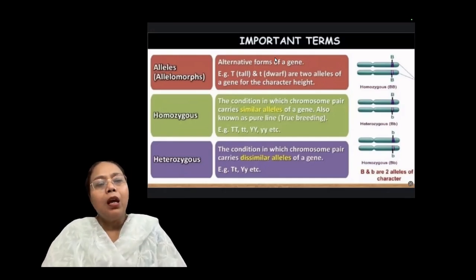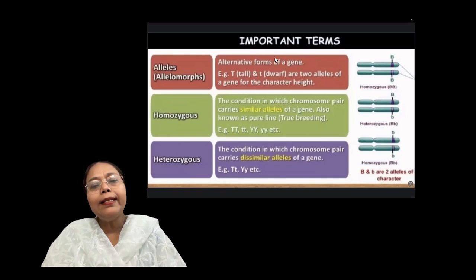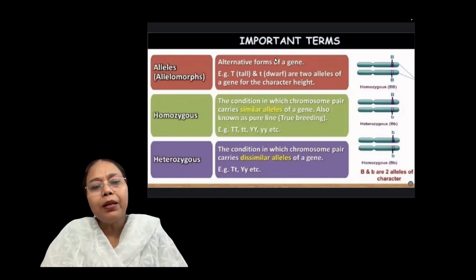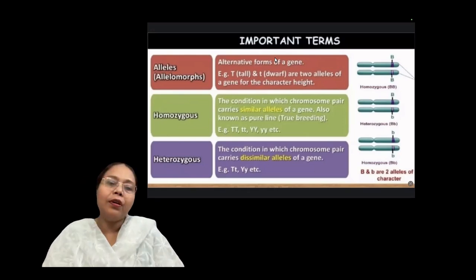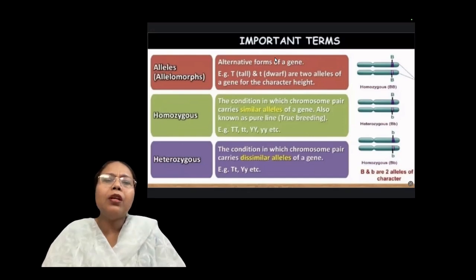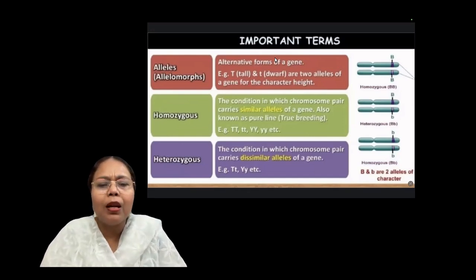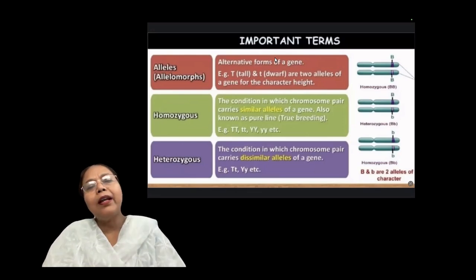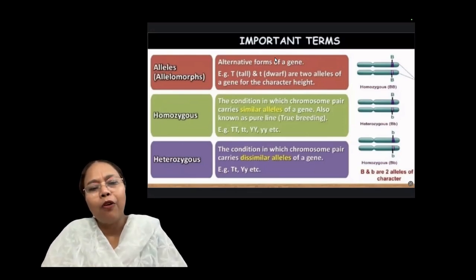Clear? Now next is the homozygous term. Homozygous means when the two alleles are similar. For example, capital T for height, tall, small t for height, dwarf, capital Y, for example, yellow color, small y, for example, green color, whatever, capital R for red color, small r for white color.